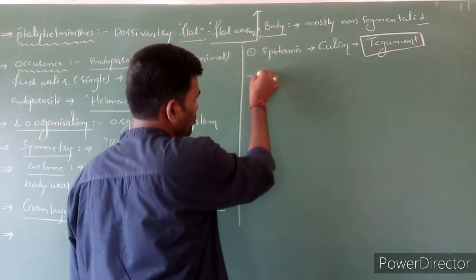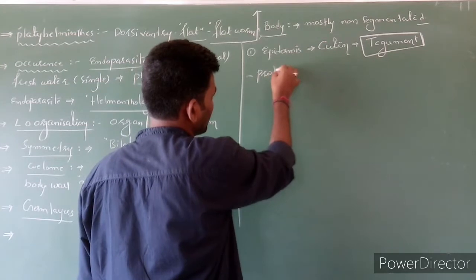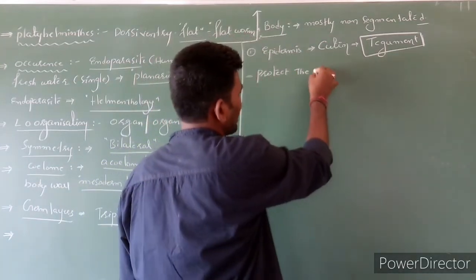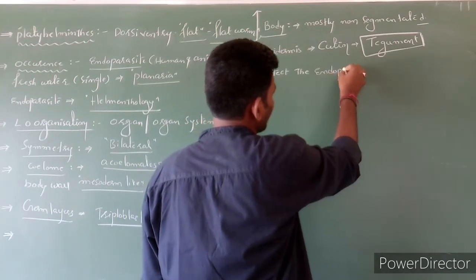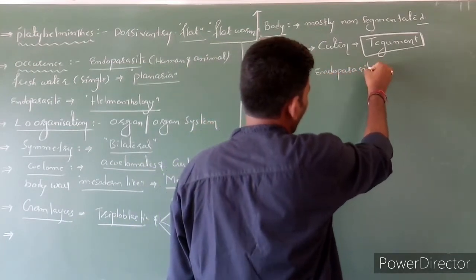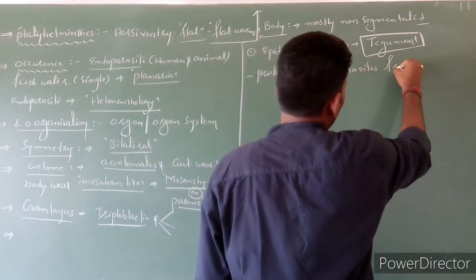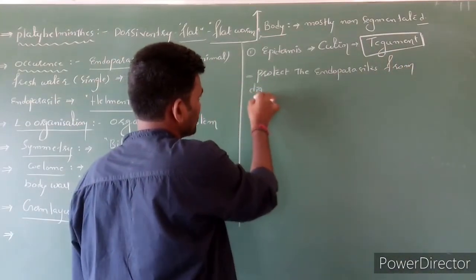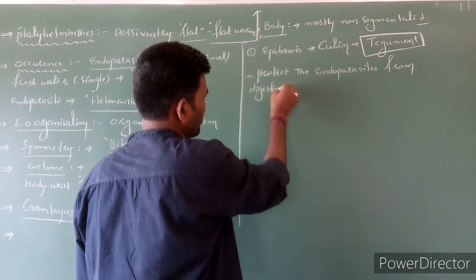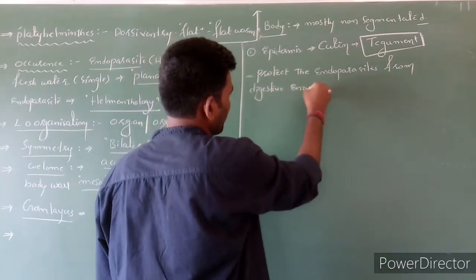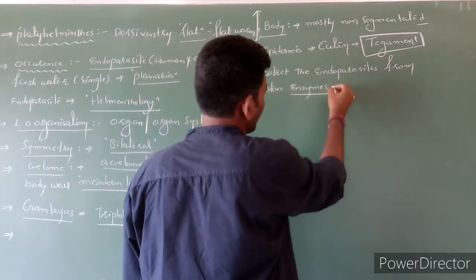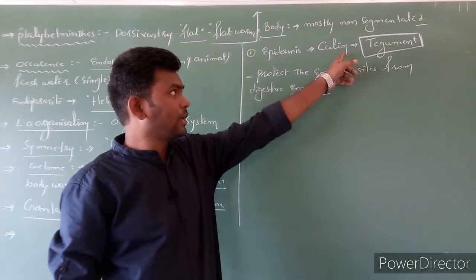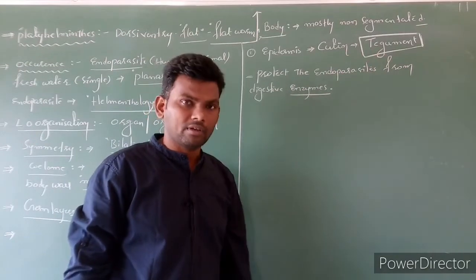It protects the endoparasites from digestive enzymes. Clear? So this is the main function of the cutin layer, nothing but the tegument.